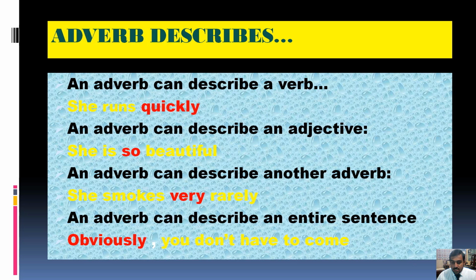So here, as you can see, the sentence is written in front of you: obviously you don't have to come. Now here the word obviously is actually describing the whole sentence. So these are, you can say, students, some of the qualities or functions of adverbs, how an adverb can work, and what the functions of adverbs are. I hope, students, you can now easily understand what adverbs are and how they work.